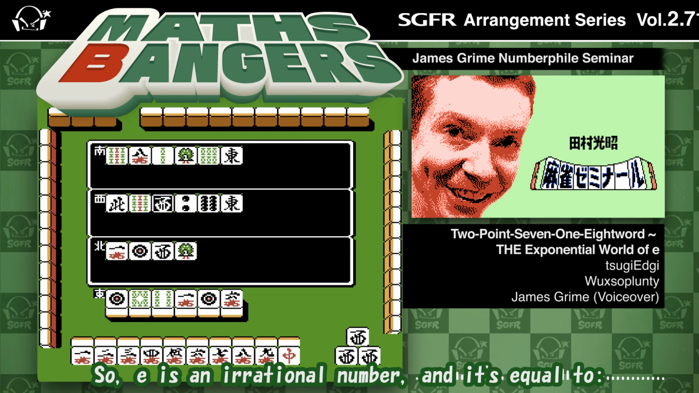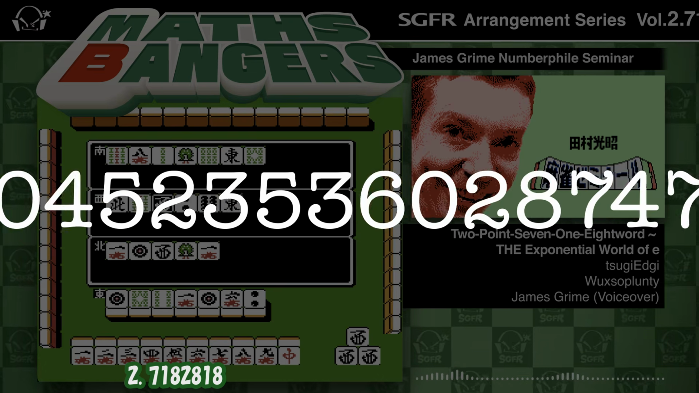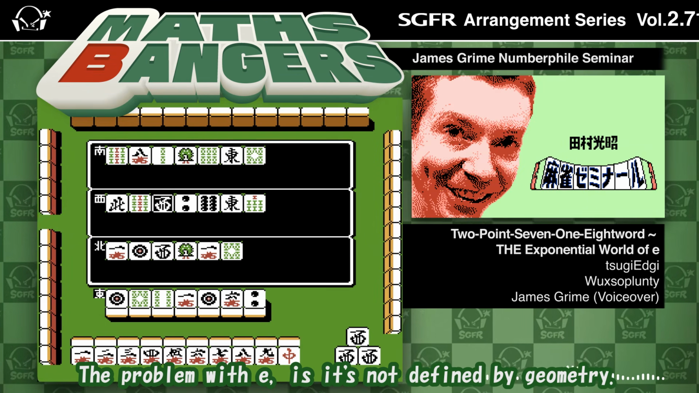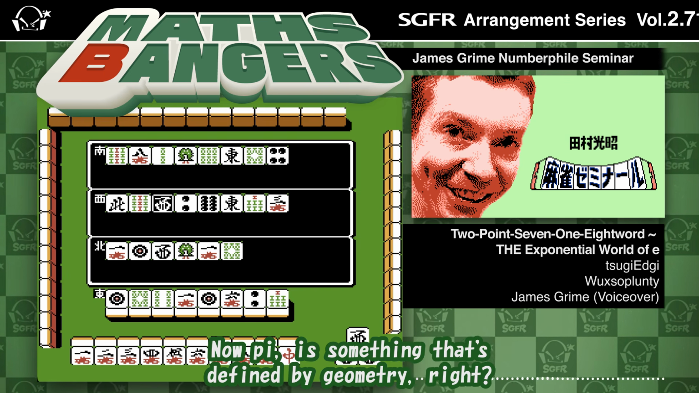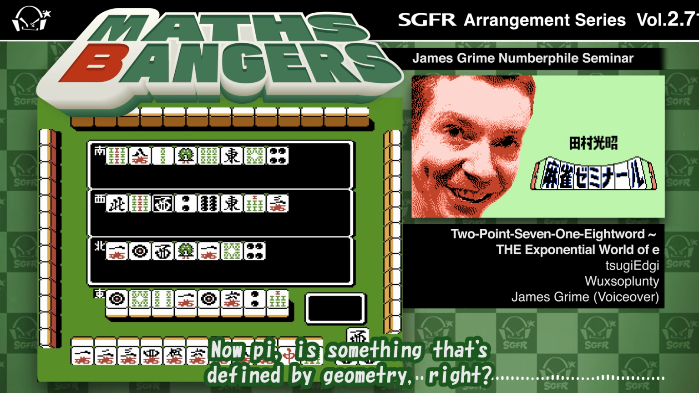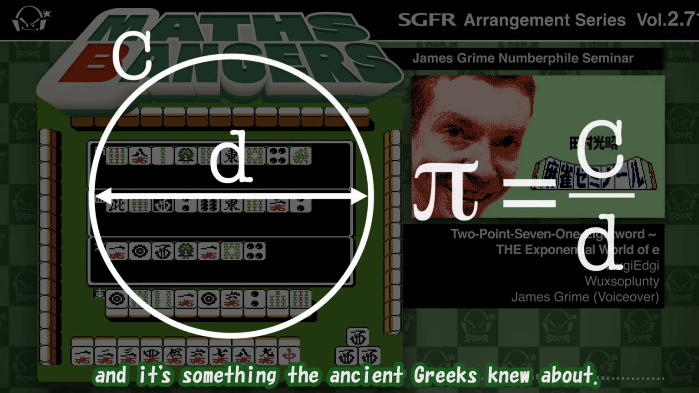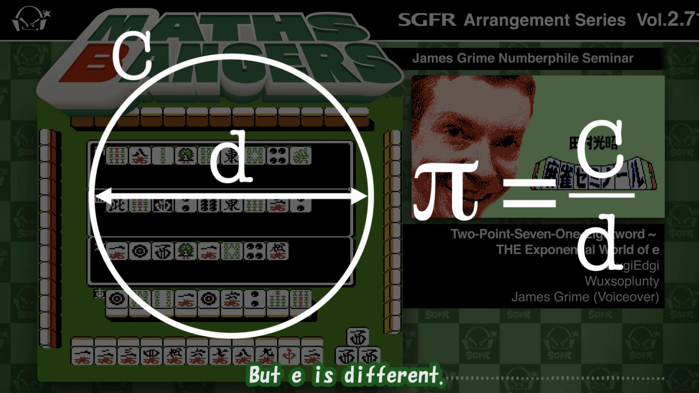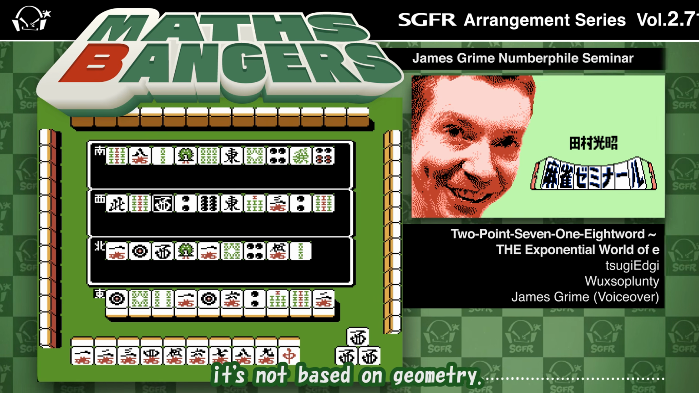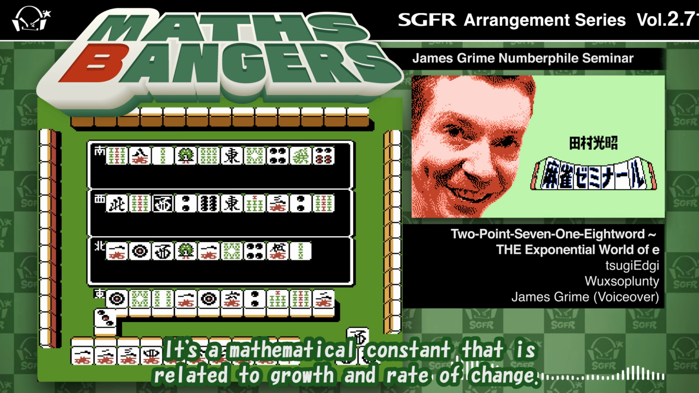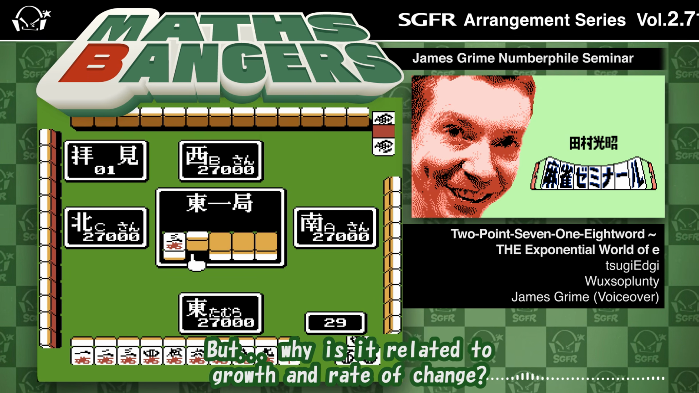So e is an irrational number and it's equal to 2.718281828 something. The problem with e is it's not defined by geometry. Now pi is defined by geometry, right? It's the ratio of a circle's circumference to its diameter, and it's something the ancient Greeks knew about. But e is different. e is not based on a shape. It's not based on geometry. It's a mathematical constant that is related to growth and rate of change. But why is it related to growth and rate of change?